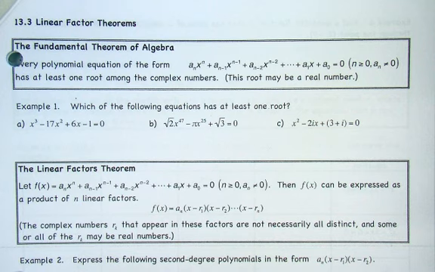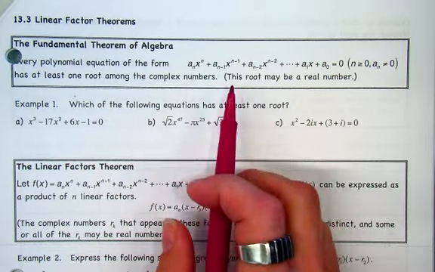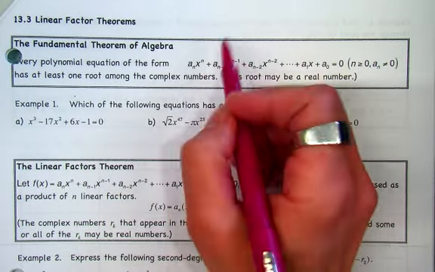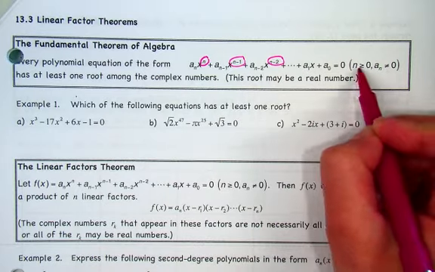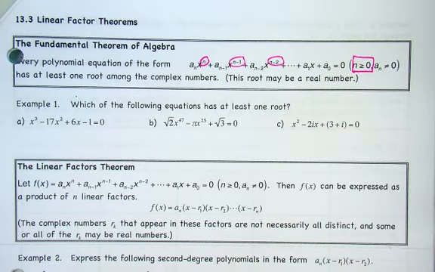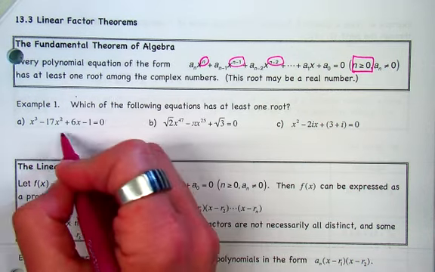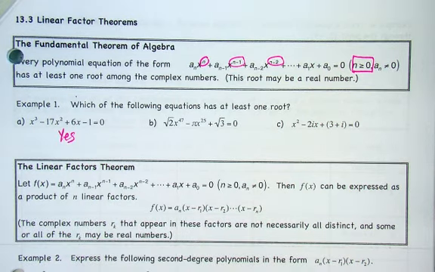So looking at these, our definition for polynomials is just looking at your exponents, where n has to be greater than or equal to 0. We can't have negative exponents, and that first term can't be 0. So which of these would have at least one root? How about A, yes or no? Yes, it's just a regular polynomial. In fact, how many roots would that one have? It would have 3 roots. Maybe 2 of them are complex or imaginary, but there would be 3 roots.